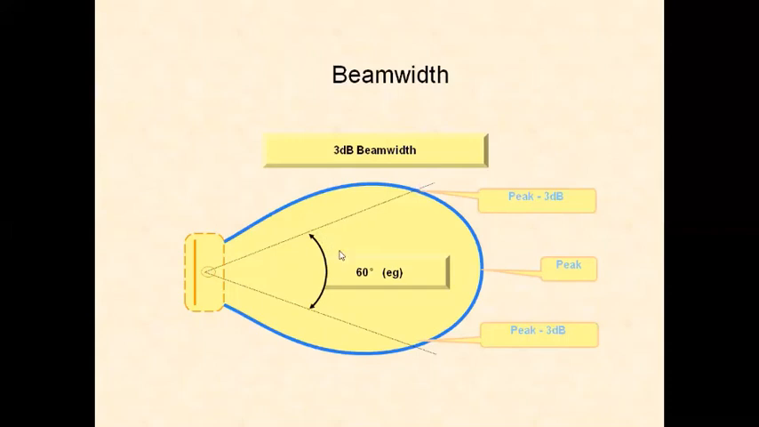Now we get the angular separation between the 3 dB points. This is called the 3 dB beam width. I repeat, first calculate the electric field in different directions of a particular antenna. Then draw the radiation pattern with respect to direction. Then we will get the radiation pattern like this for a particular antenna. Now measure the maximum value, that is called the peak value.